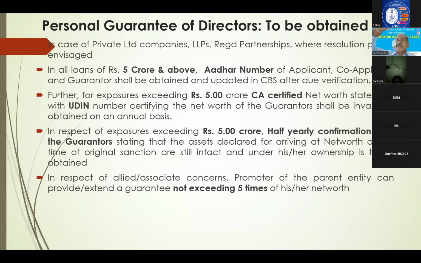Right? Next, apart from that, if exceeding 5 crores, half yearly confirmation letter from the guarantors is to be obtained. At the time of giving guarantee, whatever assets are there, still those assets are available with me. So that letter he has to give once in 6 months. You have to accept, if your exposure is exceeding 5 crores. And any promoter director, they cannot give personal guarantee more than 5 times of the net worth.